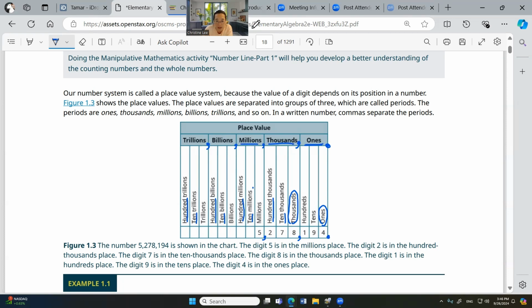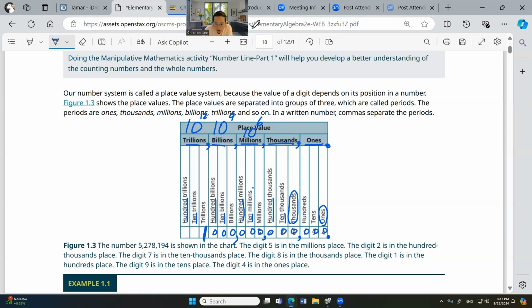1,000, million, billion, trillion. Million, billion, trillion. Okay, so million is 6 zeros. Billion is 9 zeros. Trillion is 12 zeros. So if you put 1 here and 12 zeros, 1, 2, 3, 1, 2, 3, 1, 2, 3, 1, 2, 3, that's a trillion.